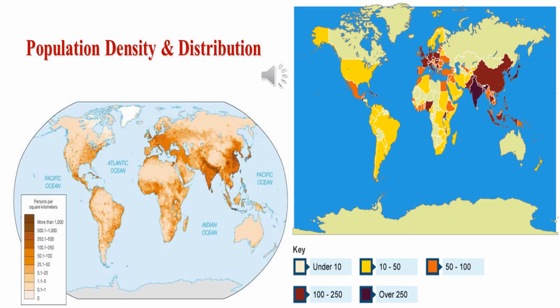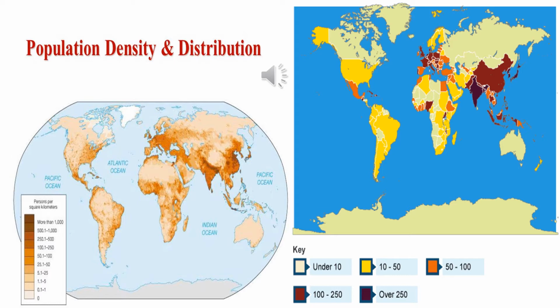The darkest shade is there in India, where we are having the very high density of population. Then comes China, and again the European countries are also having high density of population. Here the key you can see beneath, the maximum is showing over 250 persons per square kilometer, and it keeps on ranging and comes below 10 persons per square kilometer.